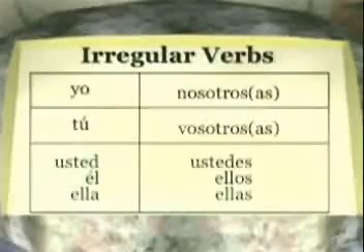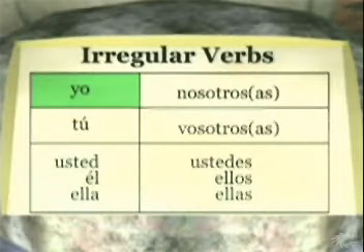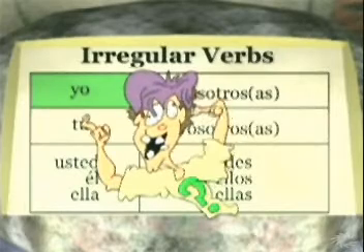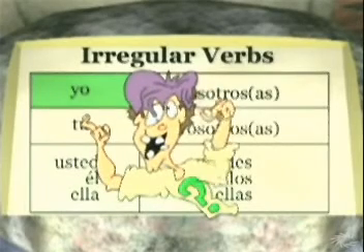As we move on to other kinds of irregulars, always keep an eye on that yo form. 9 times out of 10, when you're dealing with an irregular verb, the yo form is one of the ones that's crazy. So keep that in mind as we look at other conjugation patterns.